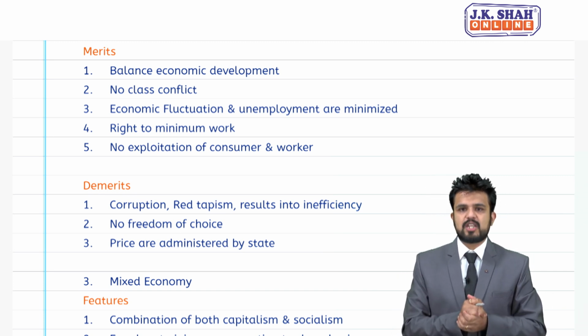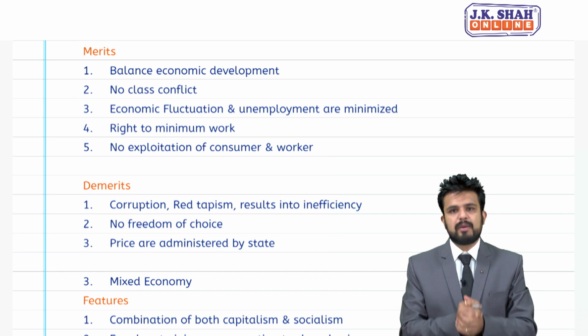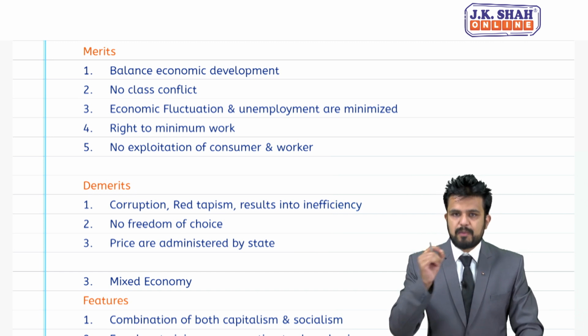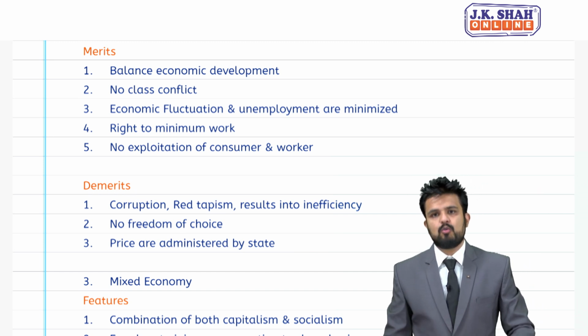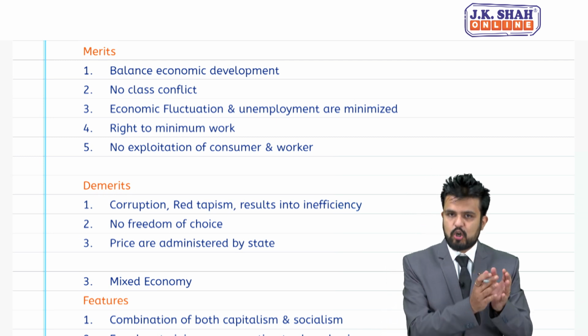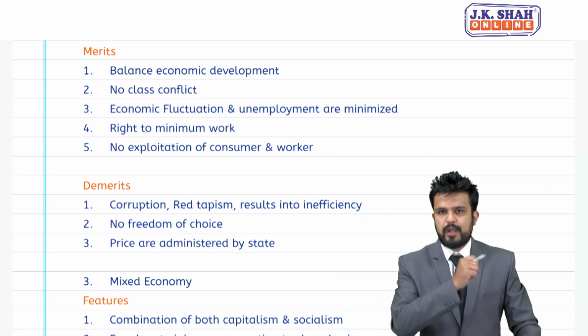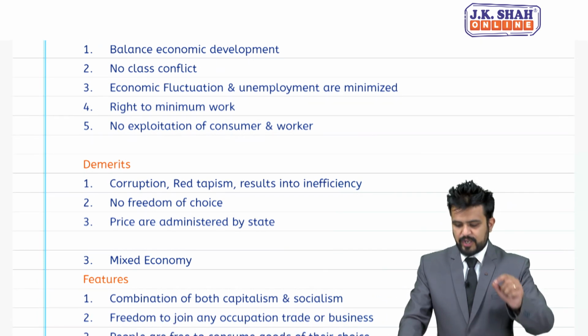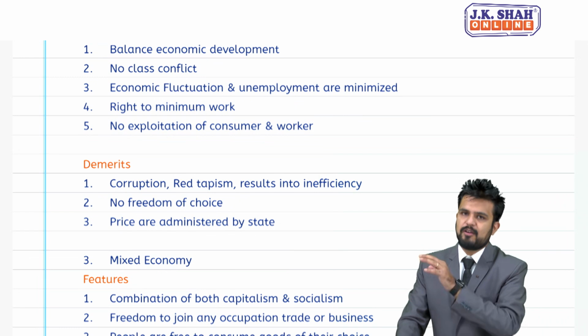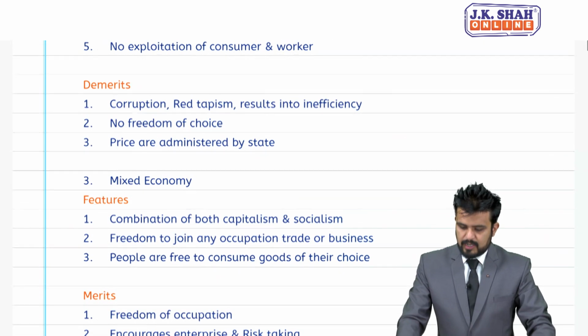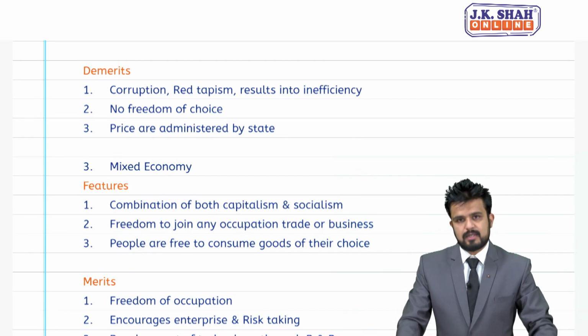Next point says right to minimum work. Government will ensure each and every person who is eligible to work, who is willing to work, gets a job. Everyone gets minimum wages, everyone is employed. Fifth, no exploitation of consumers and workers. Coming to demerits.